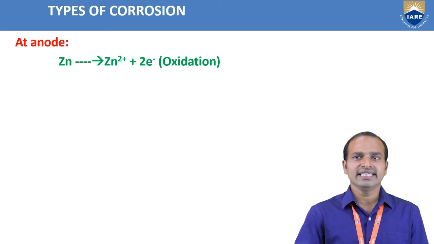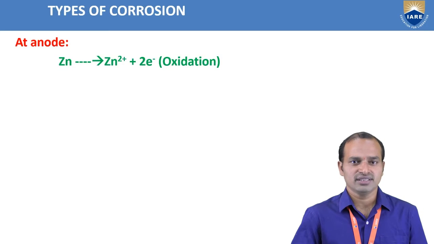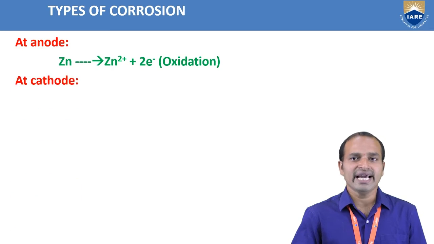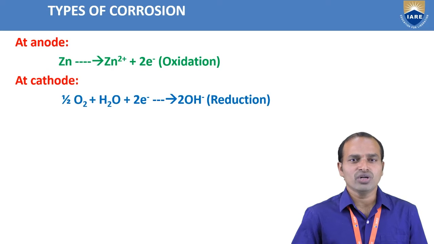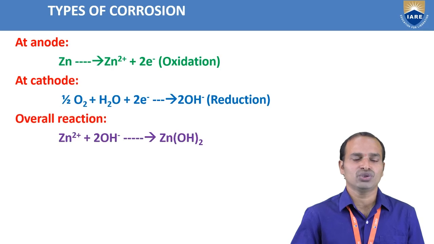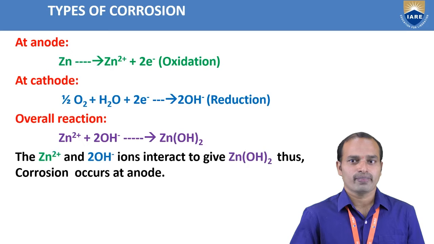So in that, zinc forms Zn plus 2 electrons. Losing of electrons takes place because it is immersed in the NaCl solution, forming Zn plus 2. At the cathode, more oxygen is present. Oxygen reacts with the water molecule H2O, and with gaining of 2 electrons forms 2OH minus. This 2OH minus and Zn plus 2 form Zn(OH)2, the precipitation, and rusting formation takes place. The corrosion occurs at the anode.